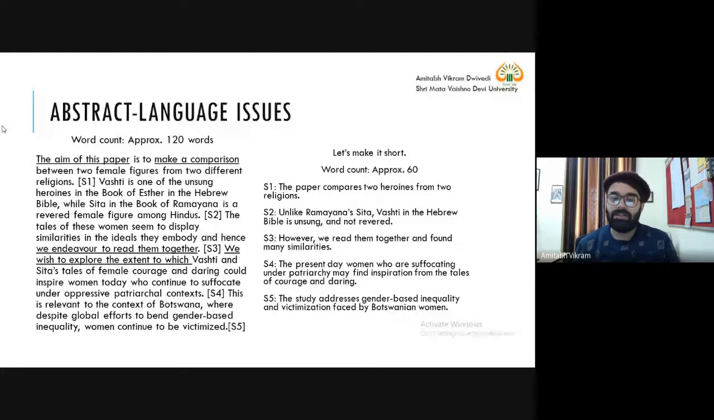We have clearly mentioned why this research is relevant, because there is a problem that women are suffocating under patriarchy, and they may find inspiration. May is important. So it's not a compulsory thing that whosoever wants to be inspired must read this Hebrew Bible or Ramayana Sita, but may find inspiration from the tales of courage and daring. You read something and find inspiration is not a compulsory thing. It also depends upon how closely you are reading, how critically you are reading something.